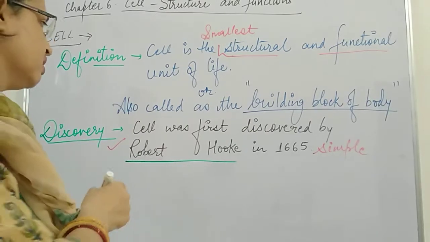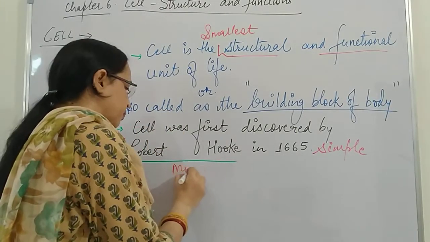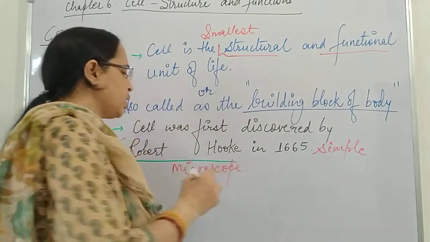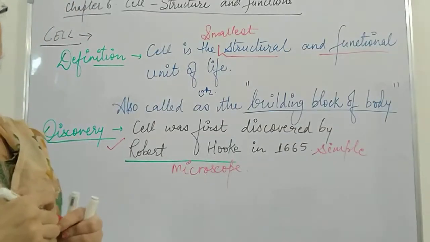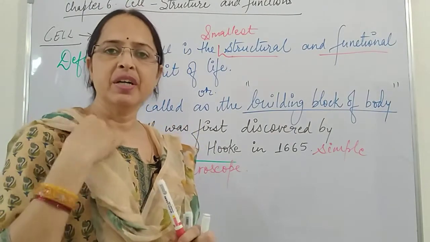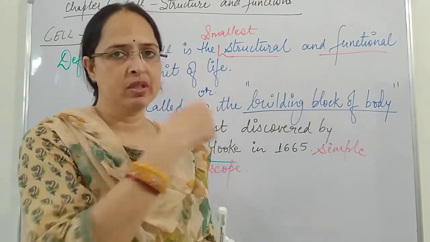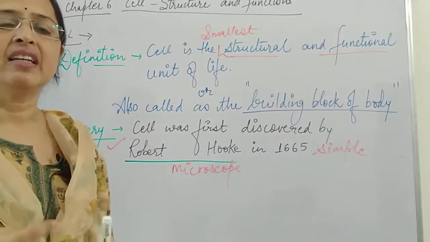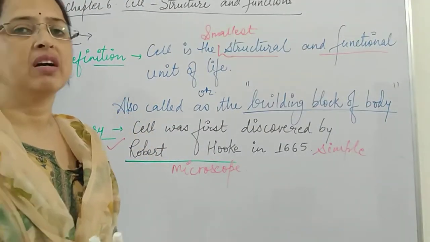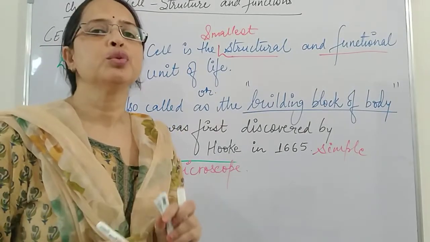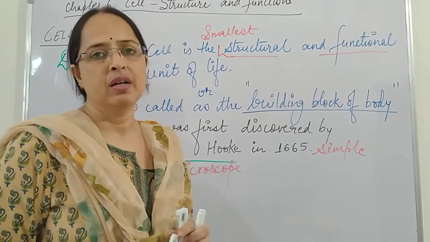So what is there? Robert Hooke, he used to work in a lens shop where different types of lenses are formed. So what he did, he was just sitting idle, and during that time he was arranging the different types of lenses according to their part.